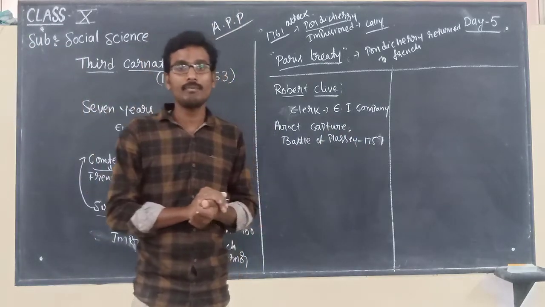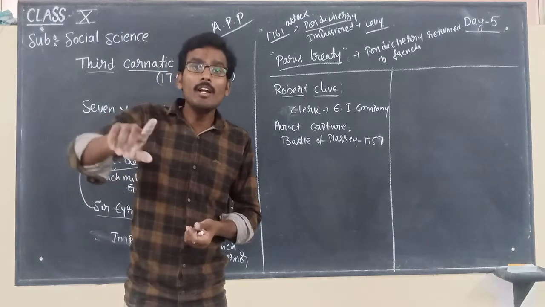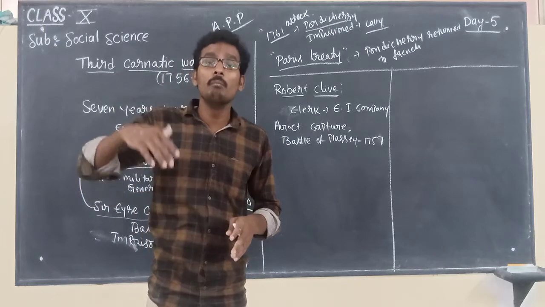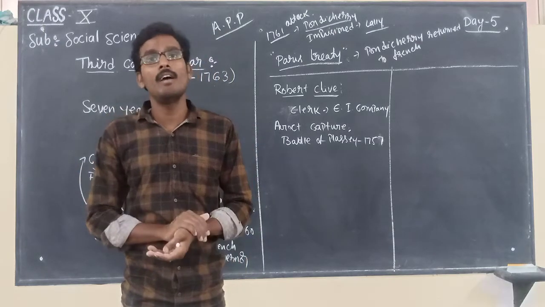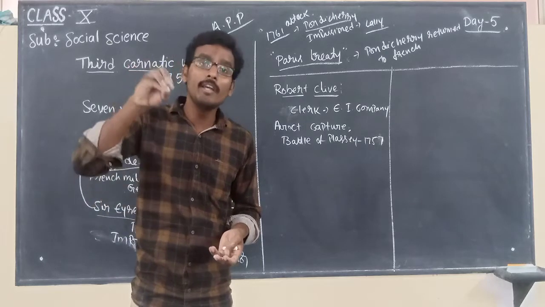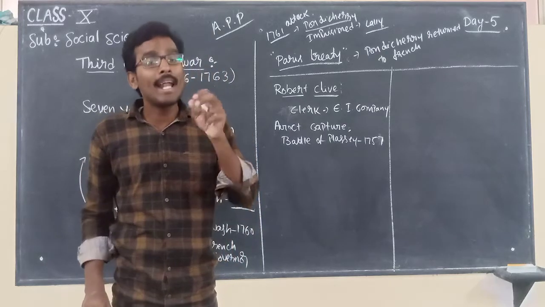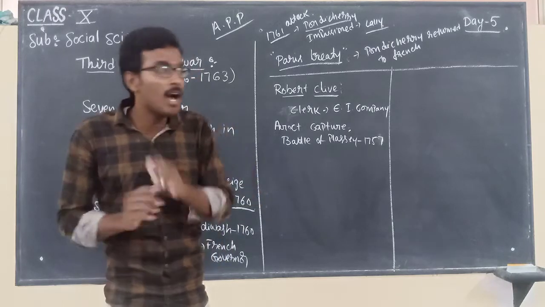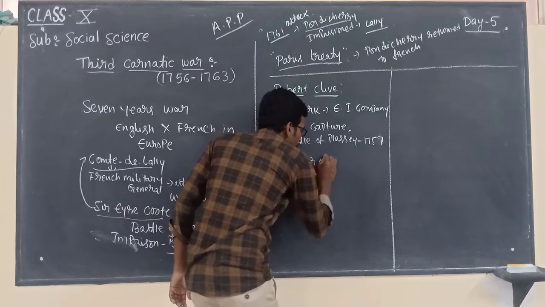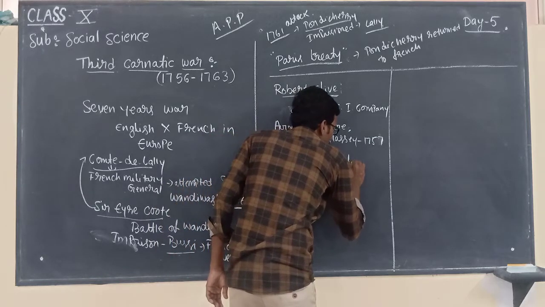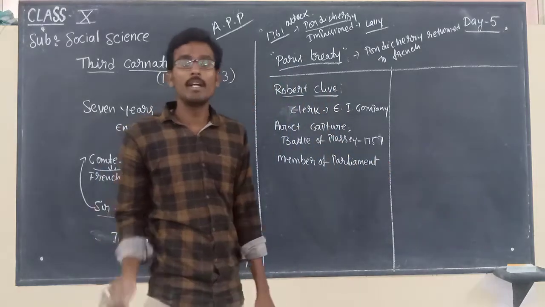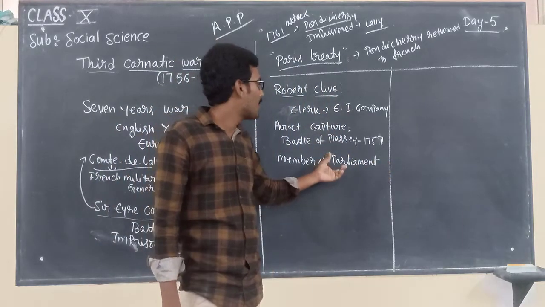At that time, Robert Clive returned to England with more wealth from India. After that, the British government honored him by electing him as a member of parliament. So the British government elected him as a member of parliament.